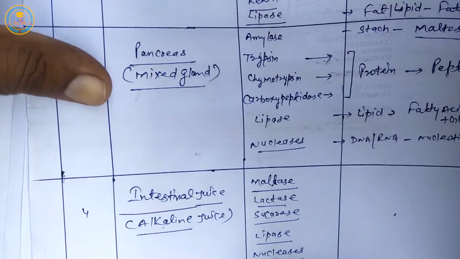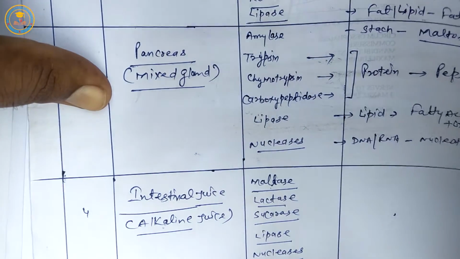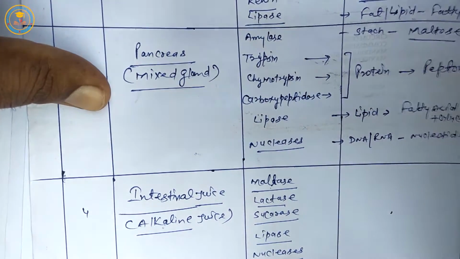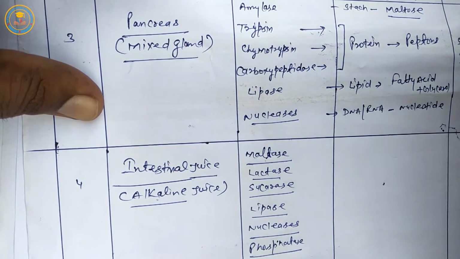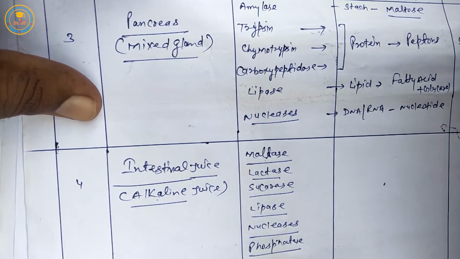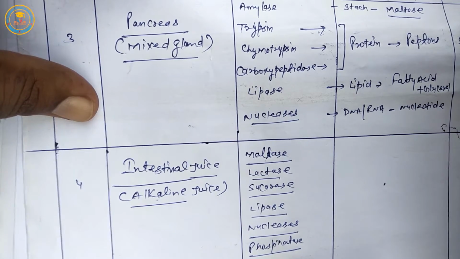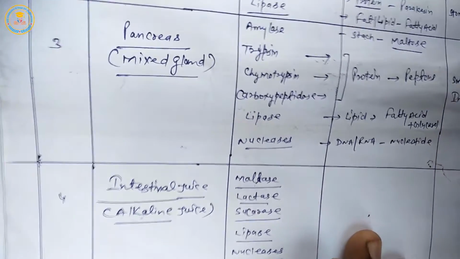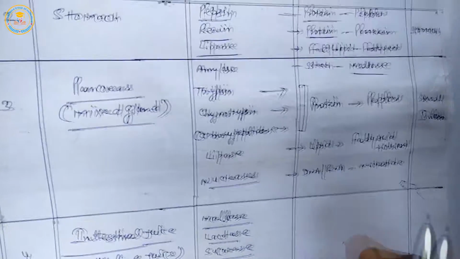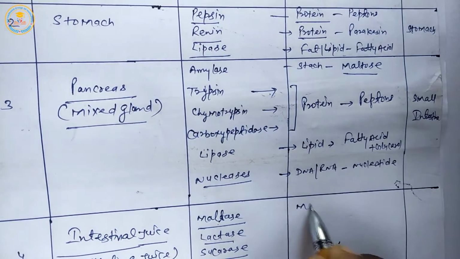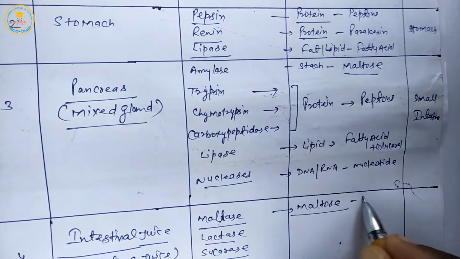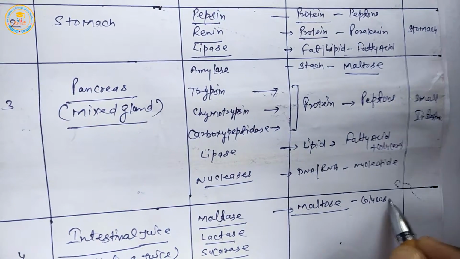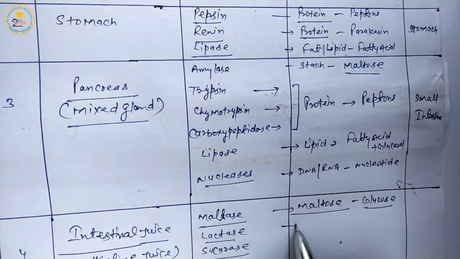Next is phosphatase. And next is dipeptidase. Maltase digests maltose and forms glucose.